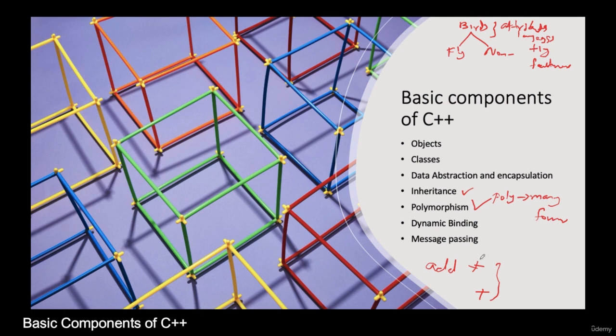So these are all the basic components of C++. Moving forward in this course, in different units, we will have these things covered in detail. So if you have some confusions, please don't worry about that. We will be covering each and every component of C++ in depth in each of our modules.